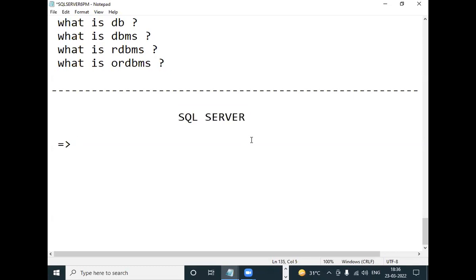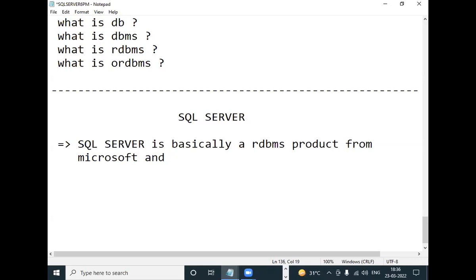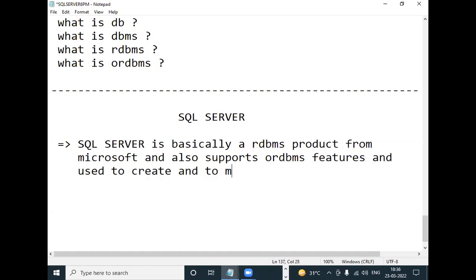So the answer is: SQL Server is basically an RDBMS product from Microsoft, it also supports RDBMS features, and it is used to create and to manage databases.